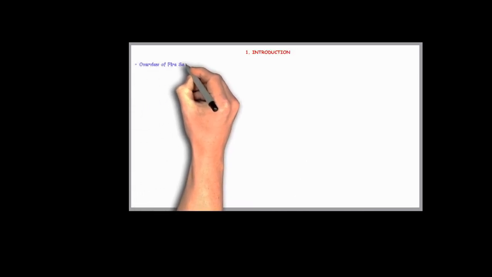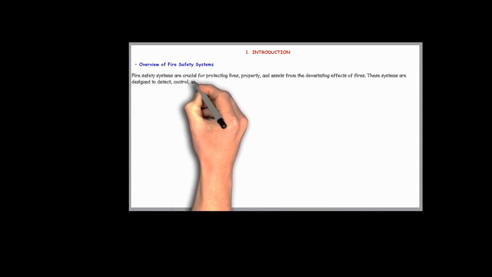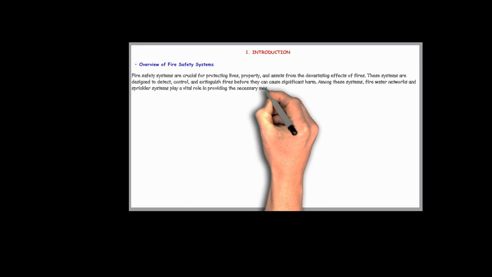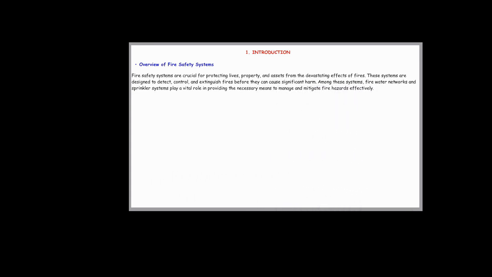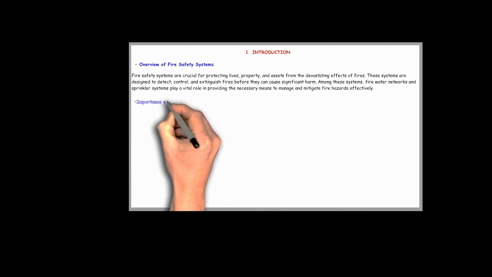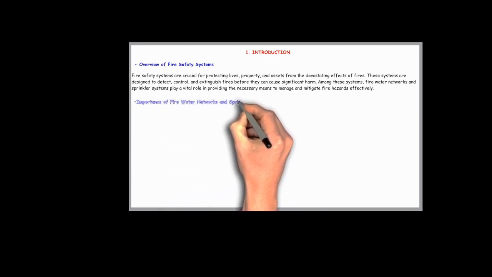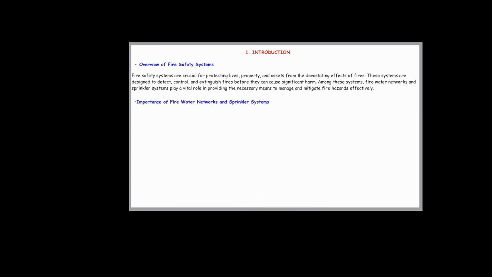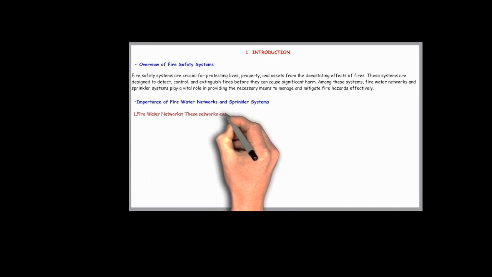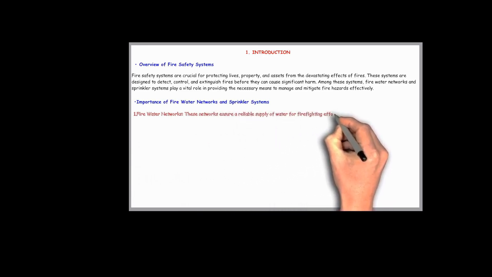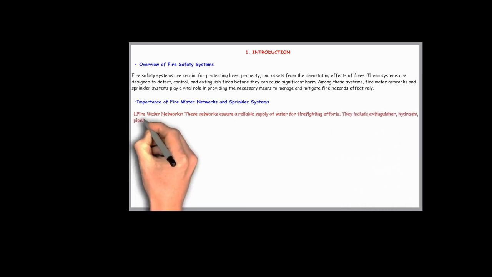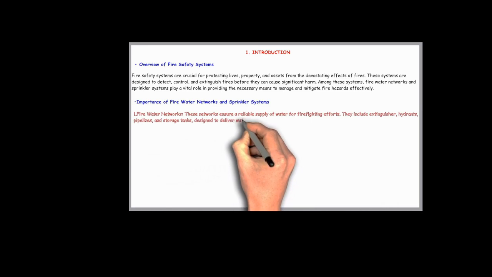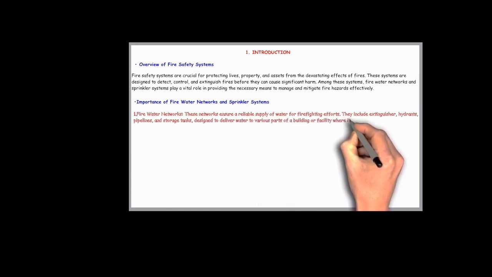So friends, first of all, one question comes to our mind. Why are fire safety systems needed in our plant? These systems are designed to detect, control, and extinguish fire before they can cause significant harm to assets or human lives. Now let's discuss the importance of fire water network and sprinkler system. The fire water network ensures a reliable water supply for firefighting efforts. This includes extinguishers, hydrants, pipelines, and storage tanks, all designed to deliver water to different parts of a building or facility where it is needed most.